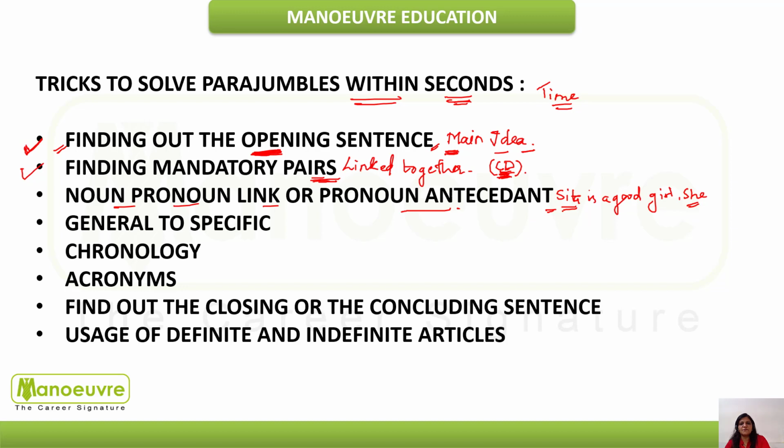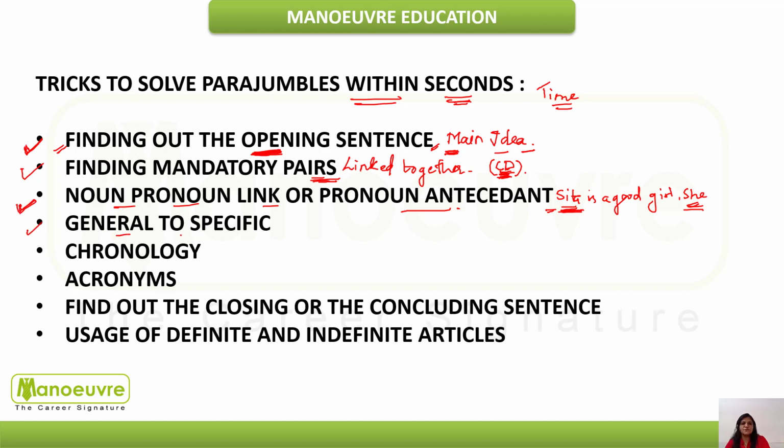The same thing applies even for non-living things or any topic or any discussion, any issue which is discussed. The opening sentence would be talking about the main idea, and the rest of the sentences would be using the pronoun related to it. So this again proves to be very powerful, guys. You would see that this is very commonly used in parajumbles.